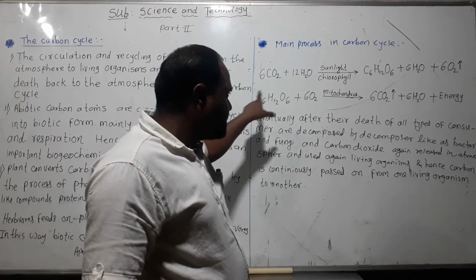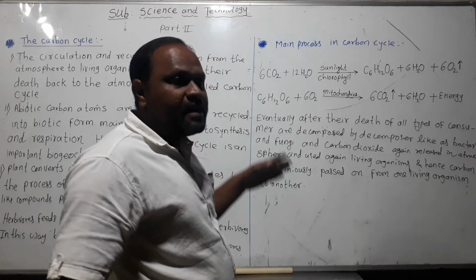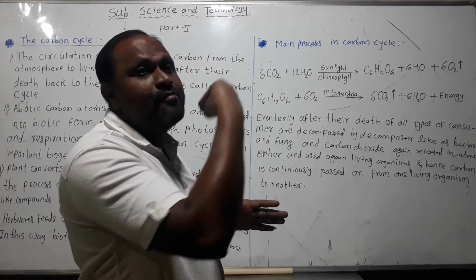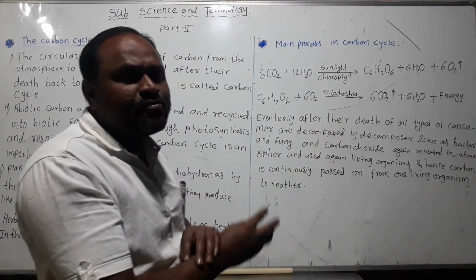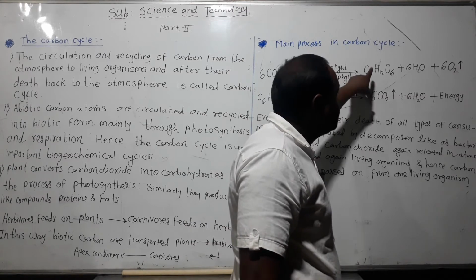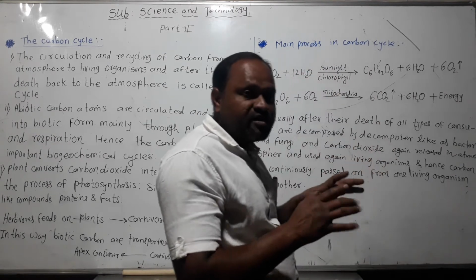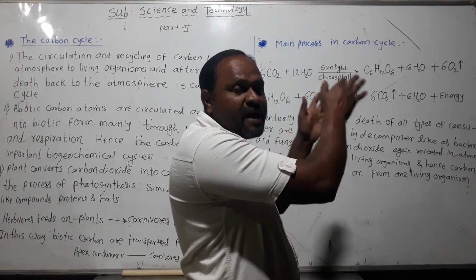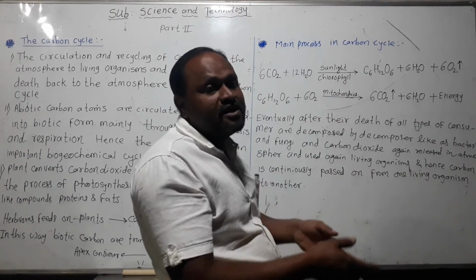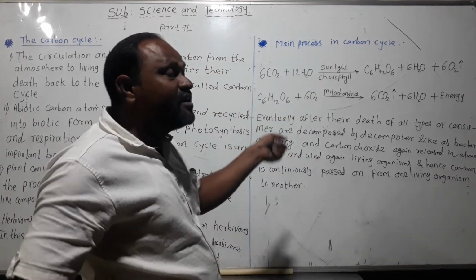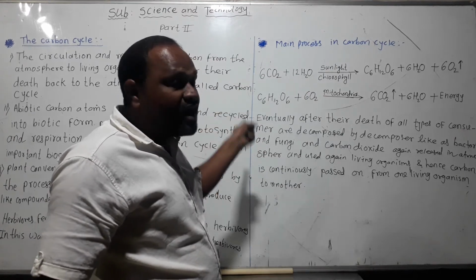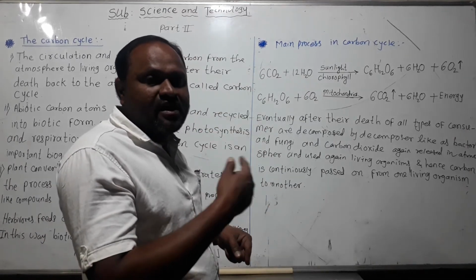Now in this reaction, first plants utilize carbon dioxide and water to form carbohydrate. The main element of carbohydrate is carbon, so this important carbon is recycled from biotic plants to human beings and then sent back to the atmosphere. Oxygen is again released into the atmosphere, so carbon recycles in the atmosphere again and again.